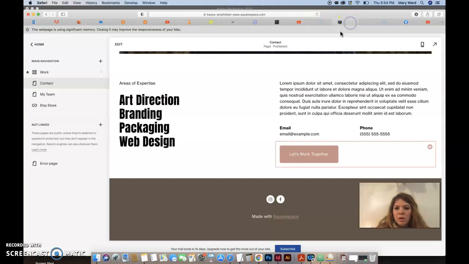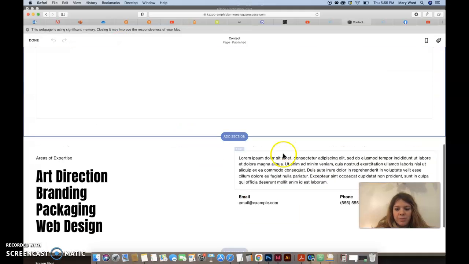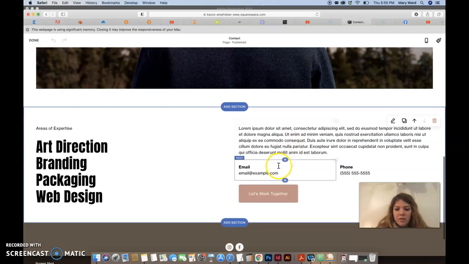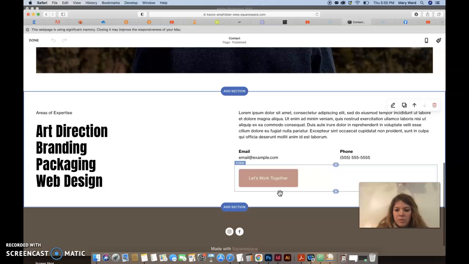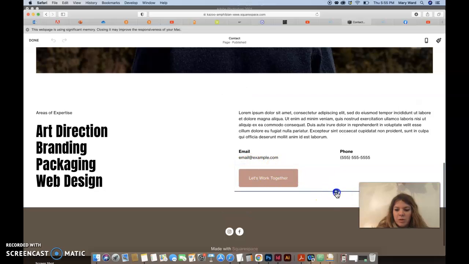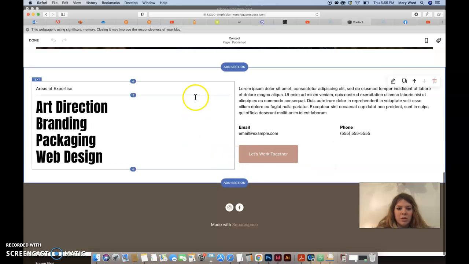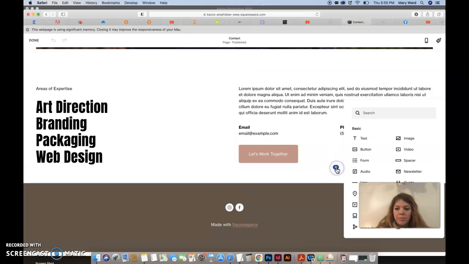Oops, sorry. I was trying to show you, you can edit the footer here, so let's go to edit. You can edit the text here, edit the text here. You can add fields to your form, obviously. Text, button, forms, different things.